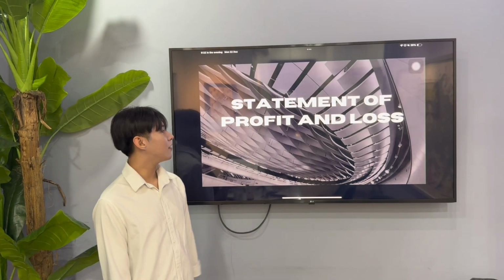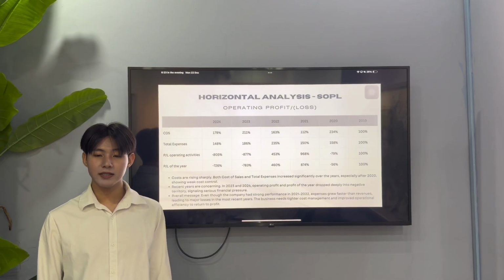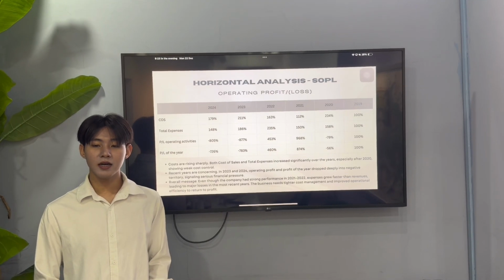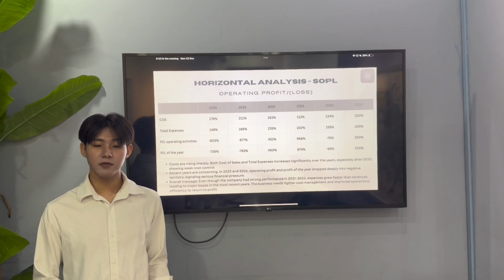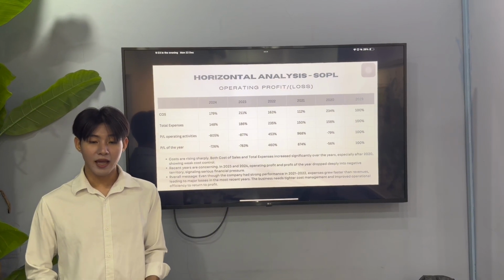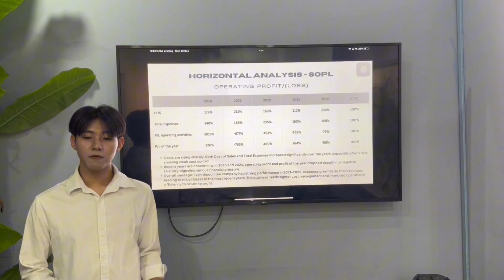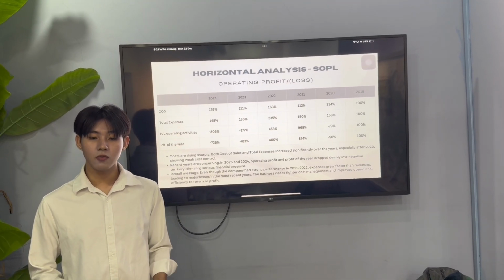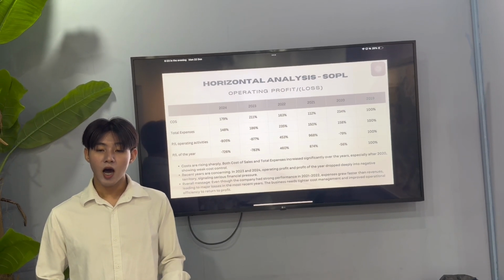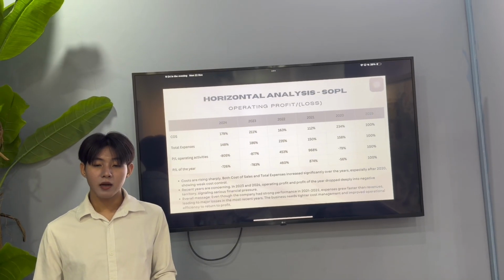Now, moving on to the statement of profit and loss. Horizontal analysis: sales and total expenses increased significantly after 2020, indicating weak cost control. Although there was some drop, costs remained much higher than the base year. Profitability saw a sharp contrast. The company performed very well in 2021 and 2022, but the reverse in 2023 and 2024, where both operating profit and overall profit dropped deeply into loss. Overall, despite earlier strong performance, recent expenses and revenue show the SOPL needs better cost management and improved efficiency to restore profitability.